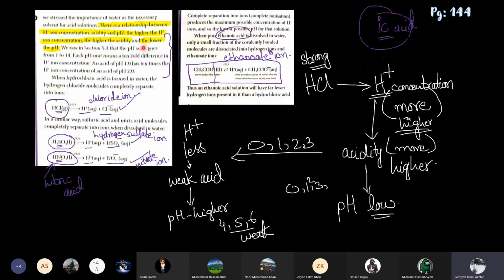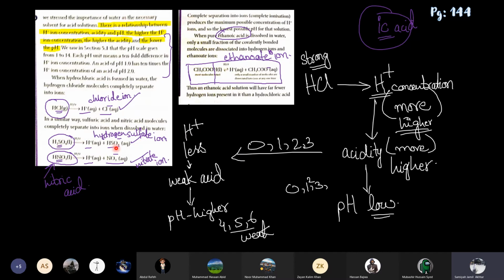Now, in this paragraph, the equations are written showing how they ionize. The first three equations are of strong acids. HCl gas, on dissolving in water, produces H positive and chloride ion. H2SO4, on dissolving in water, produces H positive and HSO4 negative, because in H2SO4 there are two hydrogens. One of the hydrogens will come out as H positive, and the other hydrogen will remain with SO4.